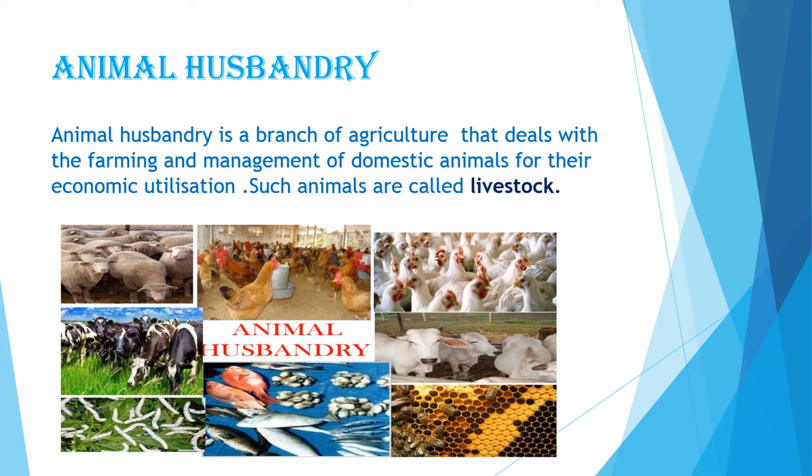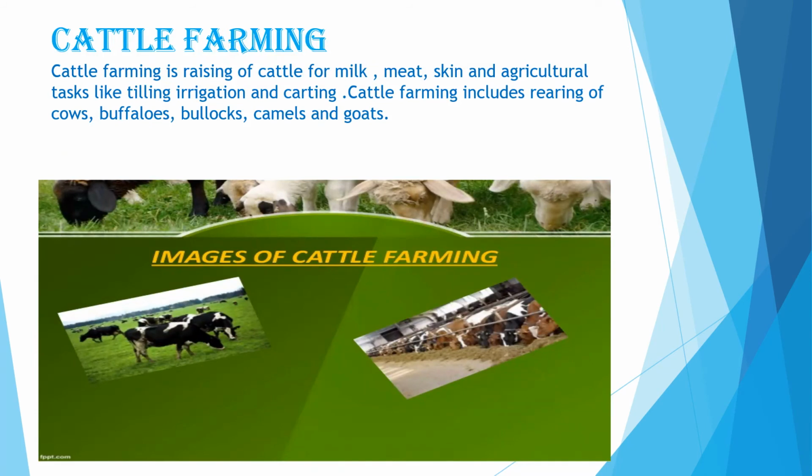So there are different fields of animal husbandry: cattle farming, poultry farming, fish farming and beekeeping. One by one we are going to study them. First is cattle farming. Cattle farming is raising of cattle for milk, meat, skin and for agriculture tasks like tilling, irrigation and carting. Cattle farming includes rearing of cows, buffaloes, bullocks, camels and goats.